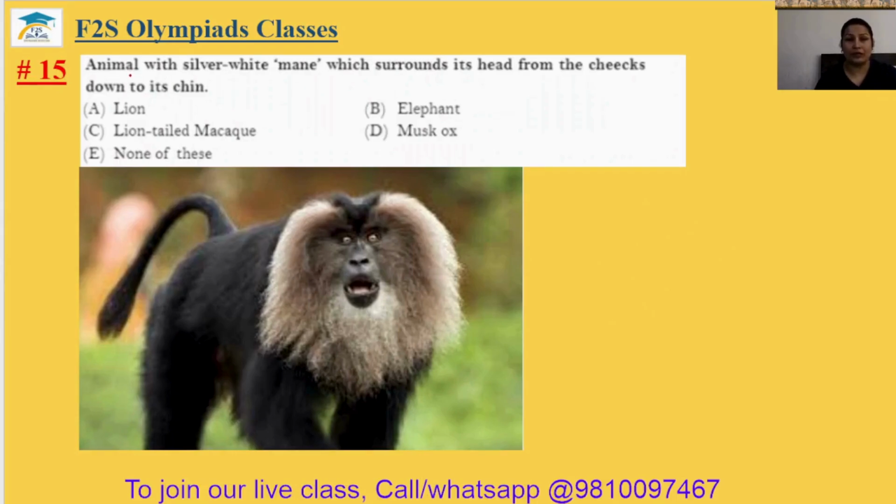Question number 15. Animal with silver white mane which surrounds its head from the cheeks down to its chin. So this one, this is your lion-tailed macaw. The 15th answer is C.